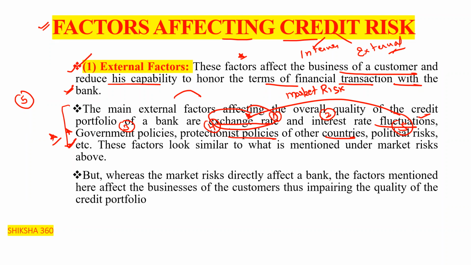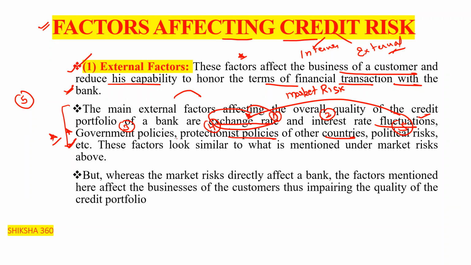These factors look similar to what is mentioned under the market risk above. But whereas market risk directly affects a bank, the factors mentioned here affect the business of the customers, thus impairing the quality of the credit portfolio.